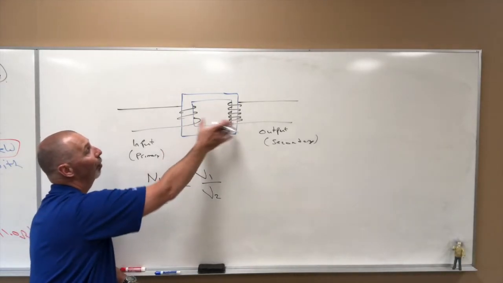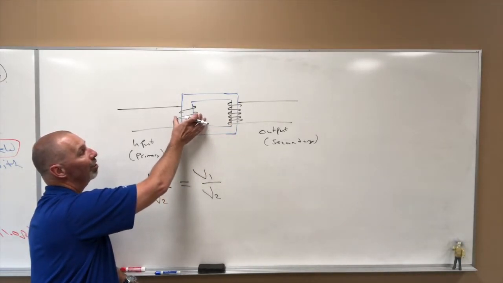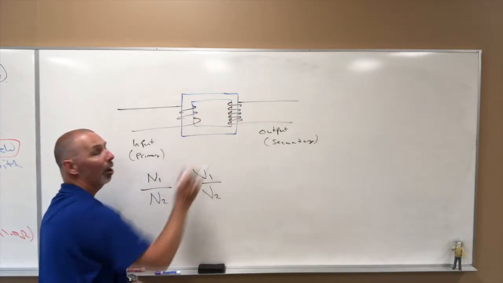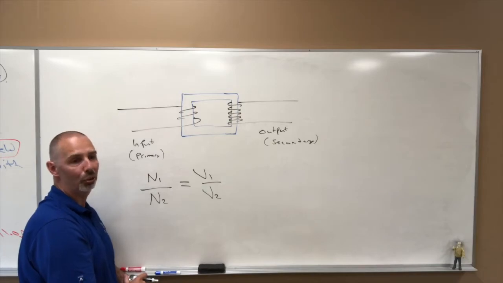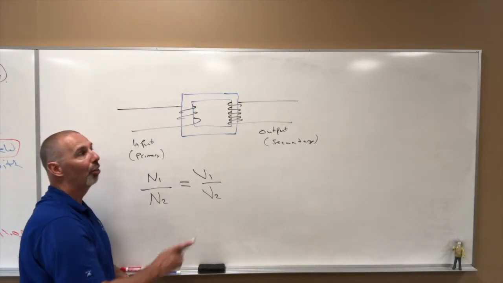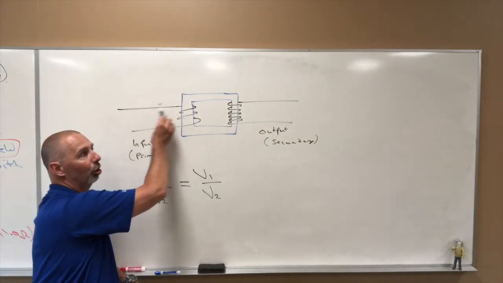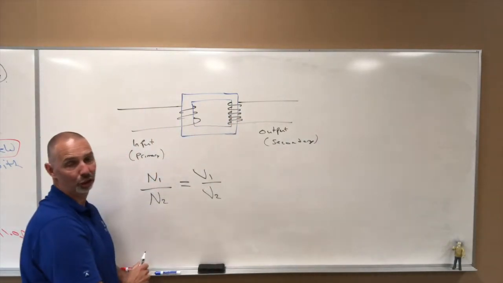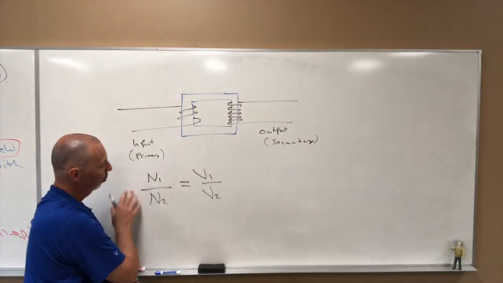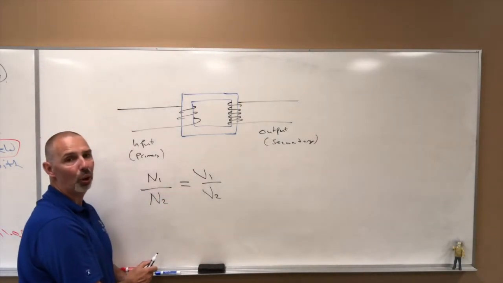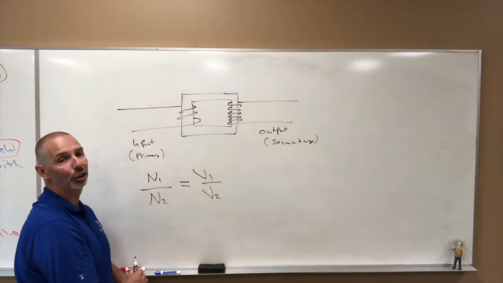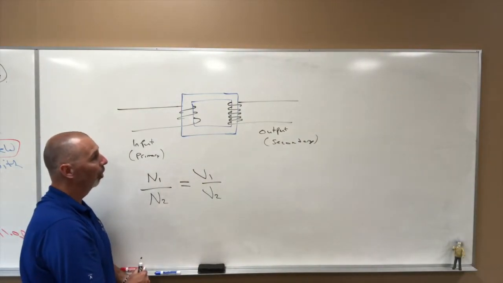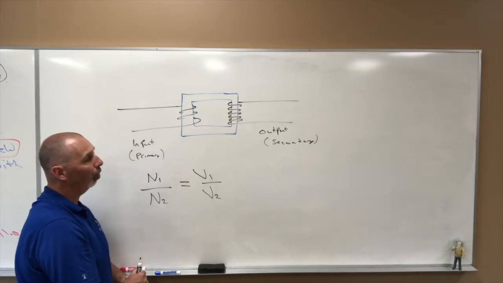And so if we have this scenario where we have fewer windings on the input side and more windings on the output side, we have what's called a step-up transformer. A step-up transformer is a transformer that makes low voltage go into higher voltage, right? The direct proportion between the ratio of the number of windings, the number of wraparounds of the transformer, versus the potential difference that it puts out. All right, so that's how that works.